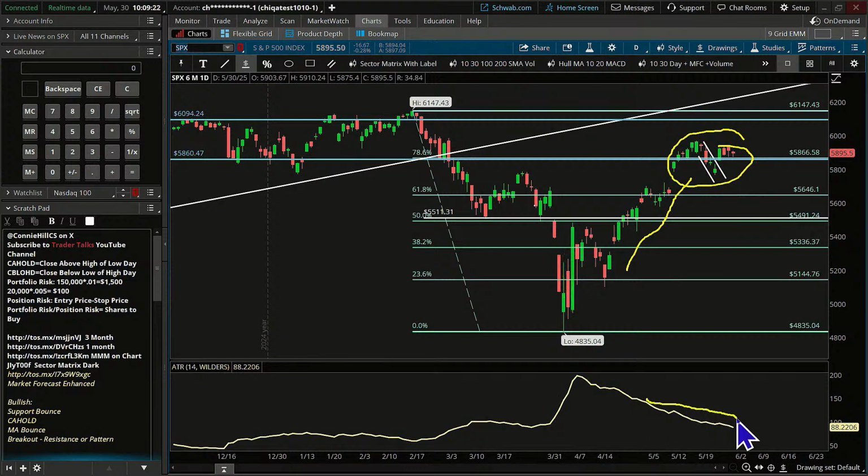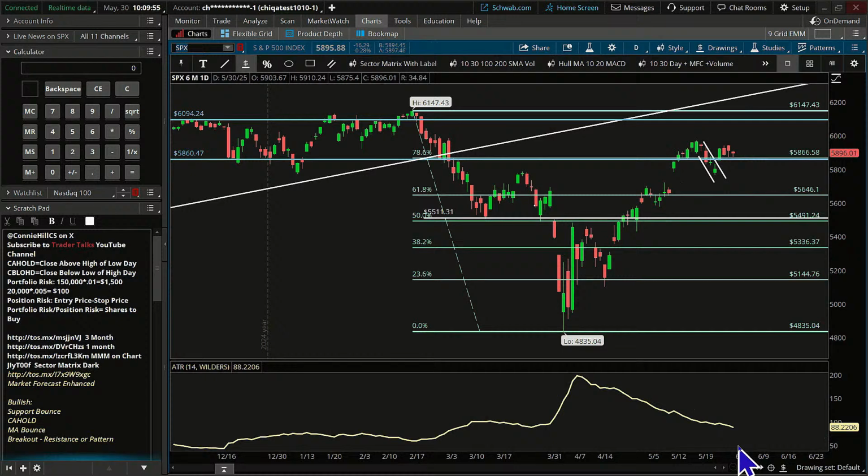We're seeing them come down from about 200 points a day to, right now, maybe a range on the SPX of about 88 points. So it's definitely moving down into an area where it's not giving us huge ranges right now. That goes into the idea that we may consider more neutral, slightly bullish, or slightly bearish strategies.